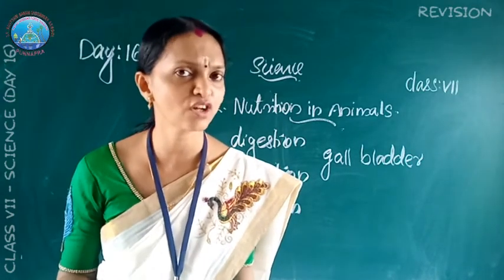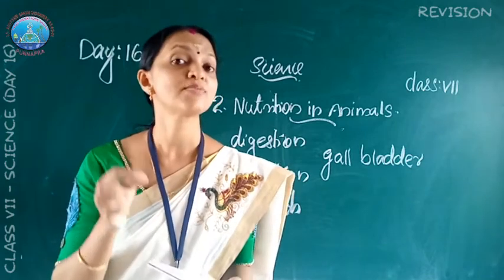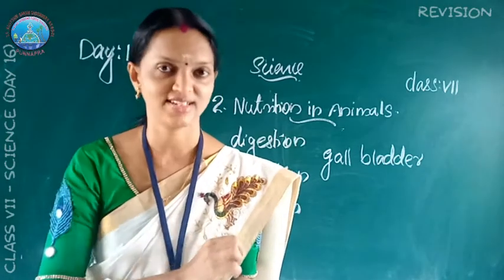What is the function of bile juice? It helps in the digestion of fat.